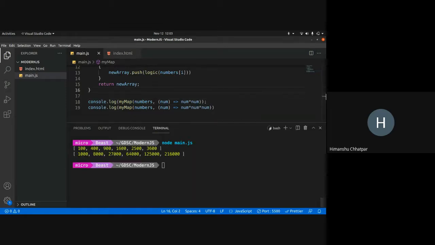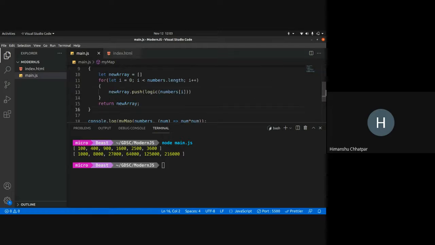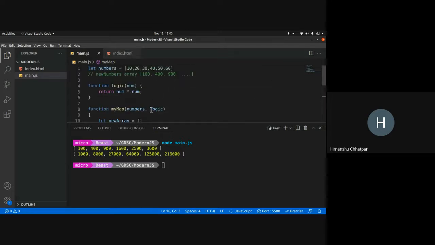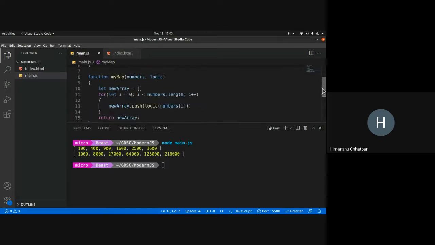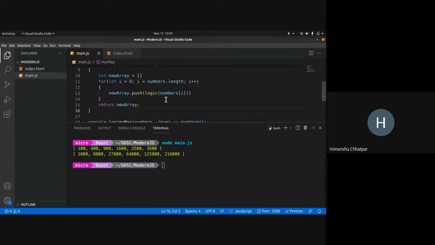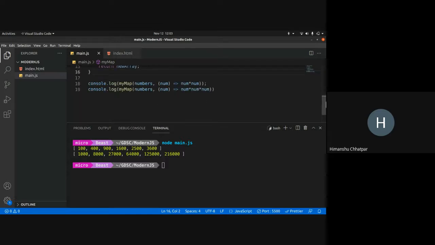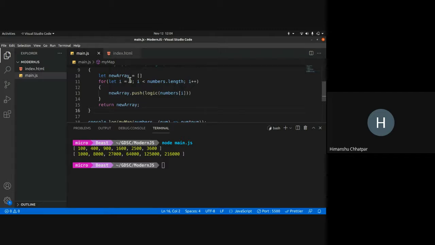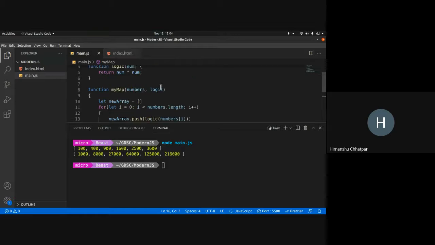So now we have made a function that takes in another function as an argument called logic, and I'm calling that logic over here. So this is how higher order functions work. So as you can see now, for cubes, I just need to pass in the logic part. Rest of the part is already handled for over here. This looping and pushing, everything is same. Just the logic changes. So I just need to pass the logic.